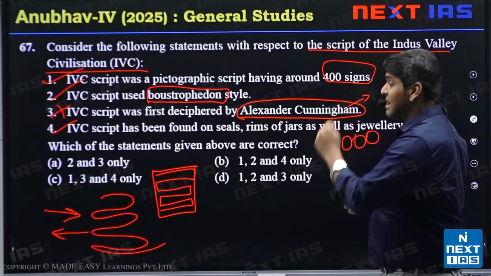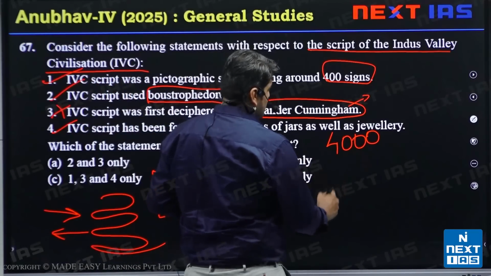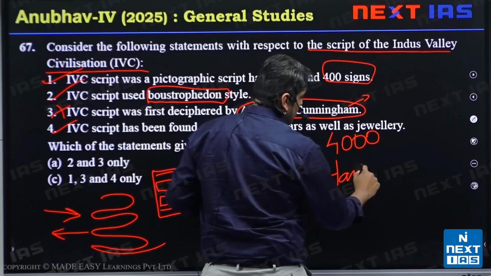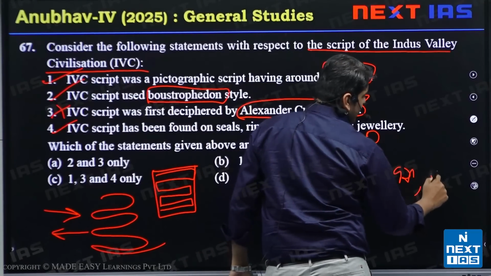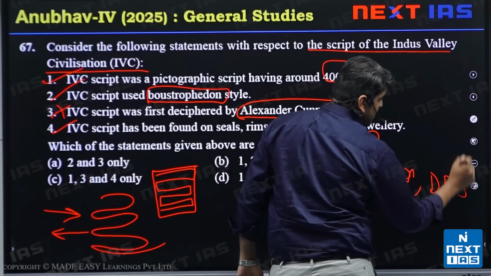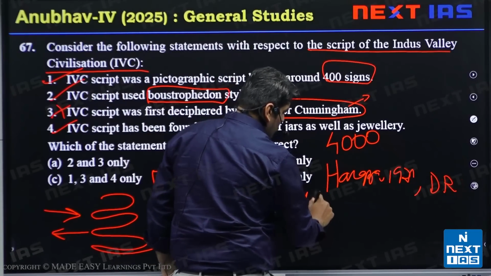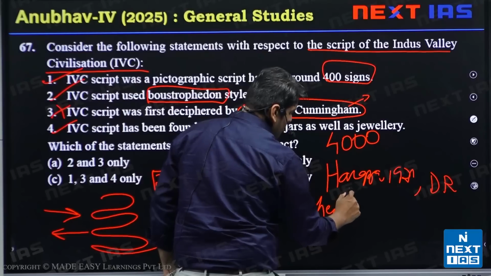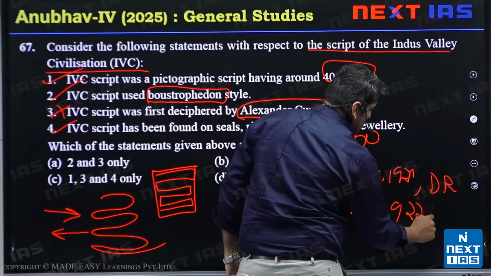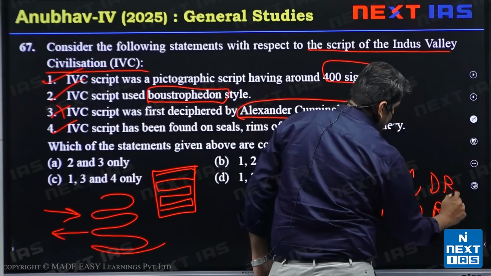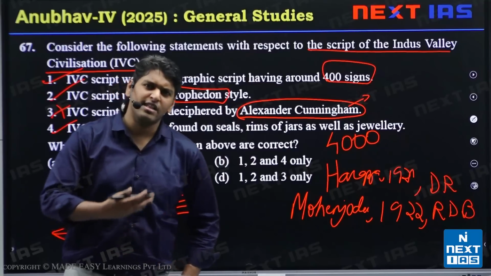So, a little more information. The first site to be discovered was Harappa in 1921 by Daya Ram Sahni. The next site discovered was Mohenjo-daro in 1922 by Rakhal Das Banerjee. We know that because these two things are given in NCERT.